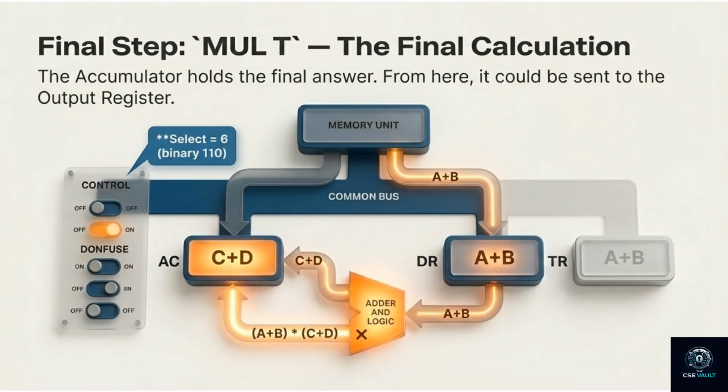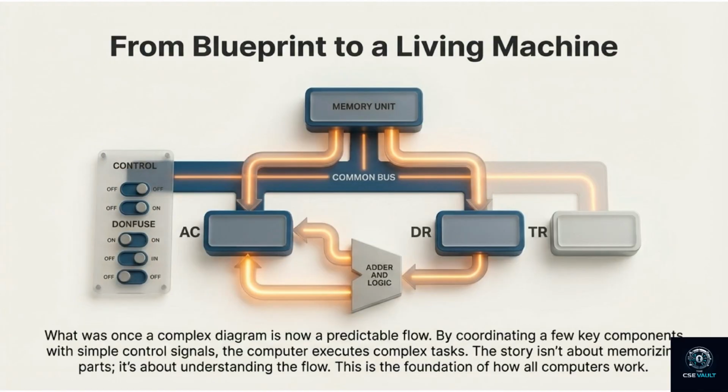The program is complete. From blueprint to a living machine. What was once a complex diagram is now a predictable flow. By coordinating a few key components with simple control signals, the computer executes complex tasks. The story isn't about memorizing parts, it's about understanding the flow. This is the foundation of how all computers work.